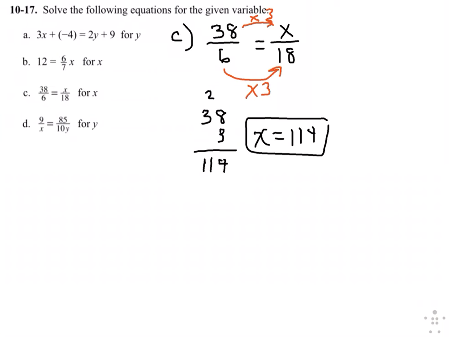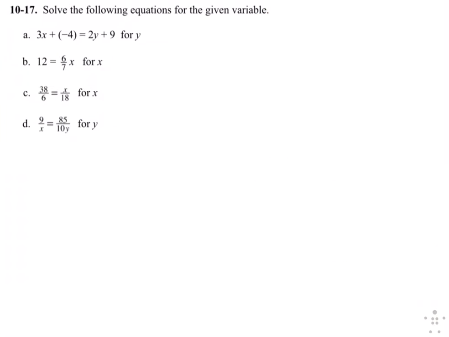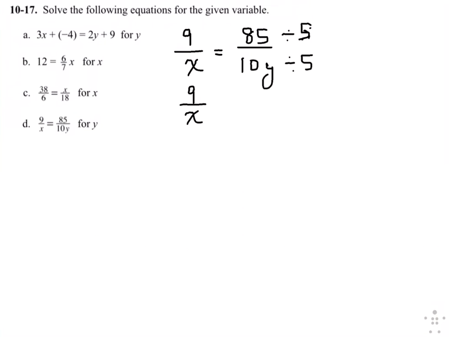Okay, and the last one, let me make space for this. D, we have 9 over x equals 85 over 10 y. So first I think it's easier to reduce 85 over 10, because I can quickly see that 5 goes into both. That is not writing for some reason. There we go. Divided by 5. So we get 9 over x equals 85 divided by 5 is 17, 17 over 2y.